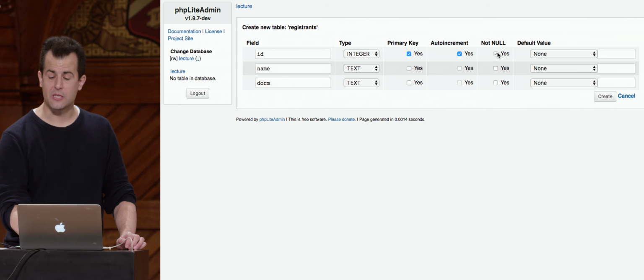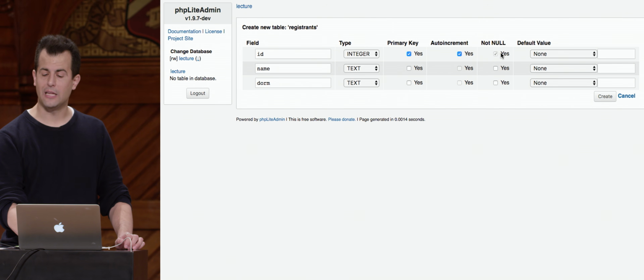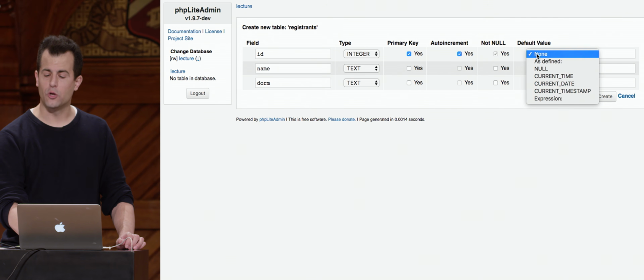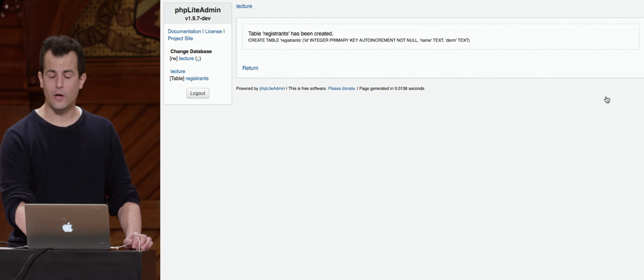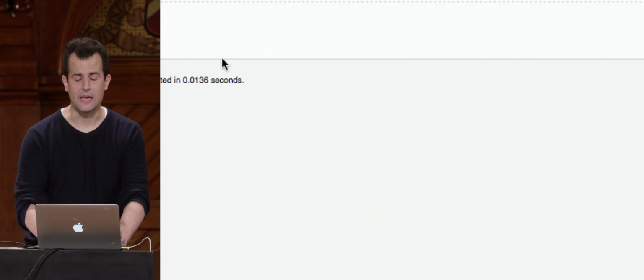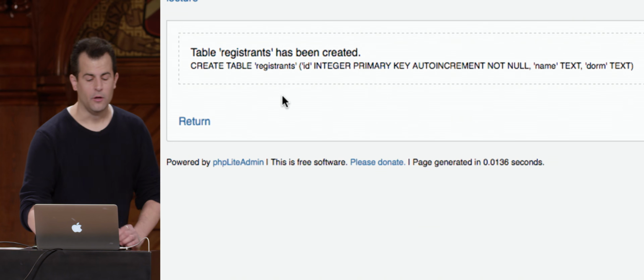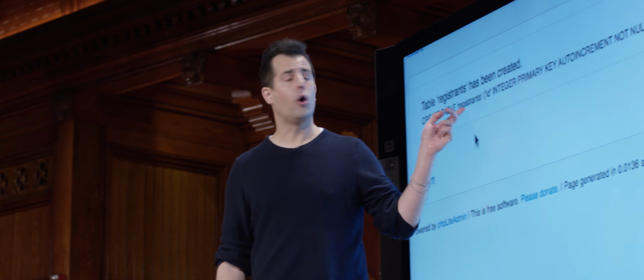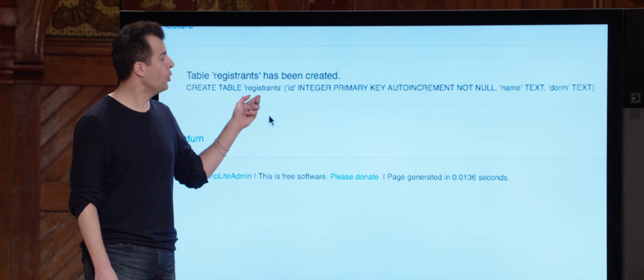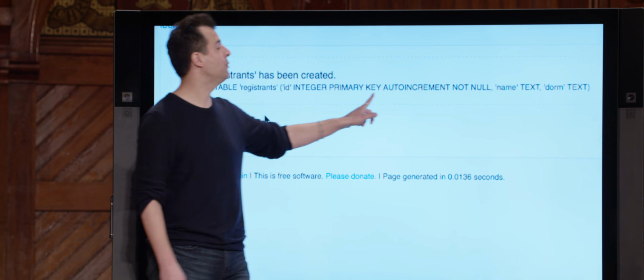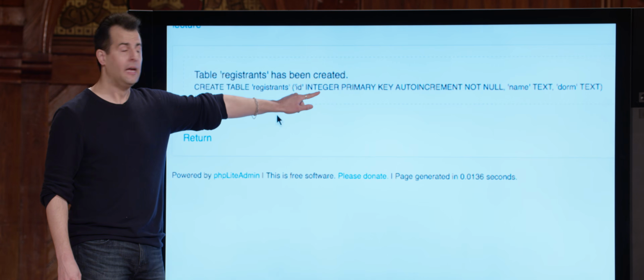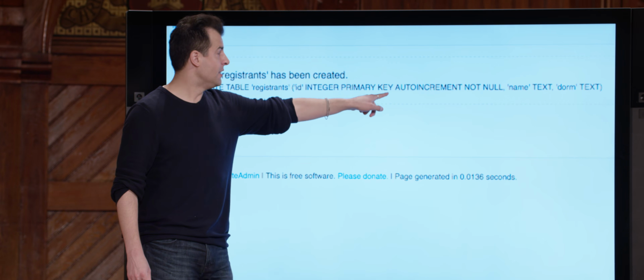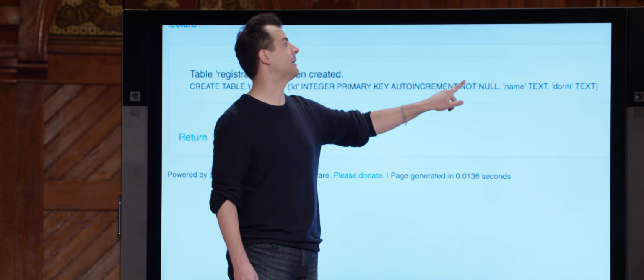And by nature, this cannot be null. They need to be uniquely identified. And default value here doesn't matter because the database is going to take care of that. Let me go ahead now and click Create. And now you'll see the Create table that I just spoiled a moment ago on the slide. This now creates a table, again called registrants, because I dropped or deleted the old one. But notice with how much detail we have specified what ID is. It is not only an integer, it is also a primary key that supports auto increment, and it cannot be